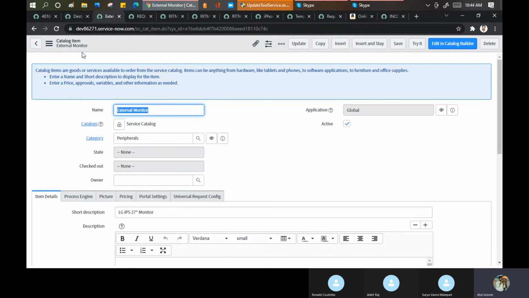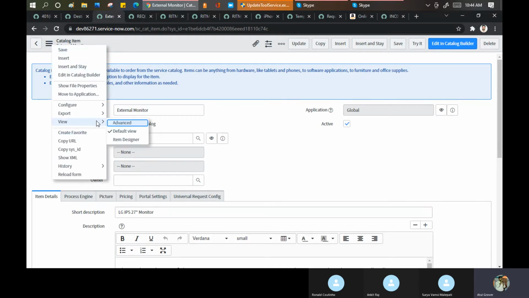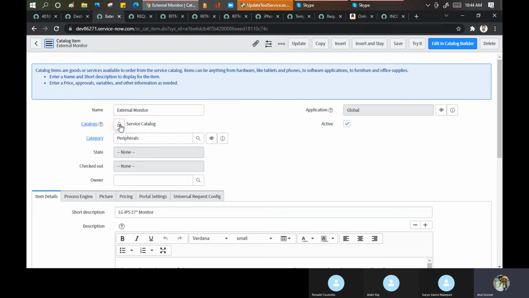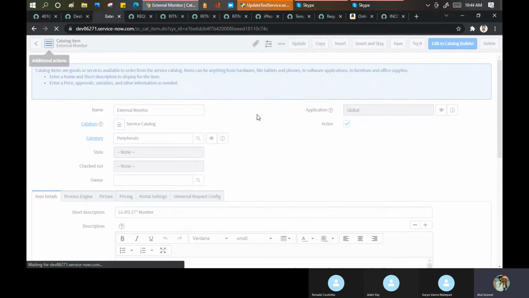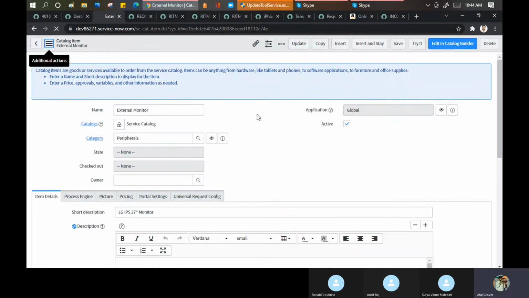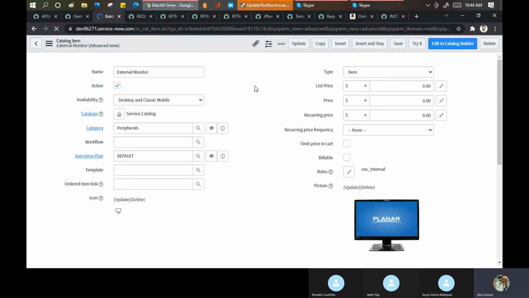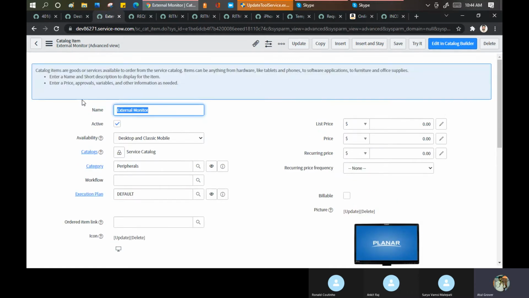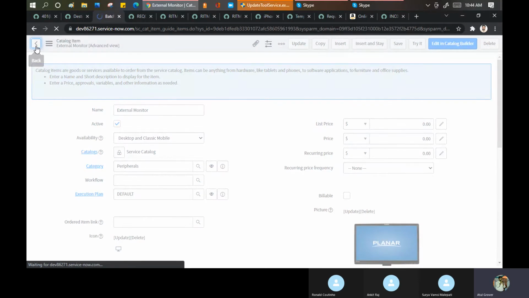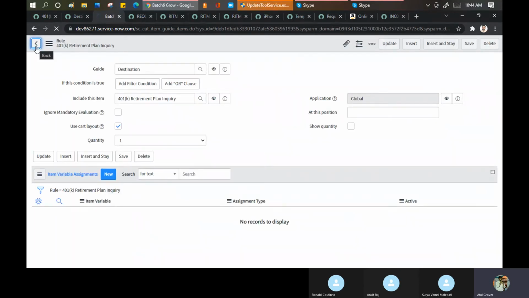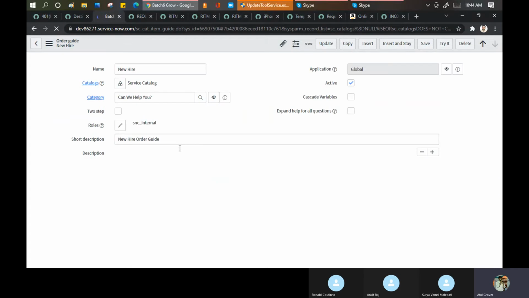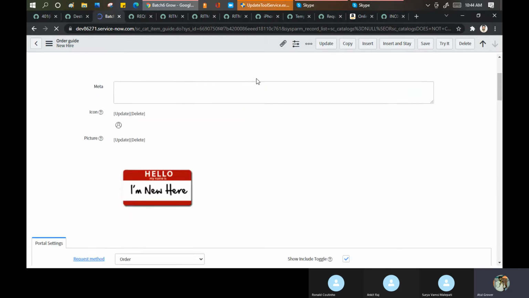I'm trying to find out if I can get something. External monitor, they don't have anything. Any view is there, item designer. Let's see any other view. No, it is not showing. No, not showing here. Maybe go back. I'm just trying to find one thing which I can show you in this manner in the new hire.